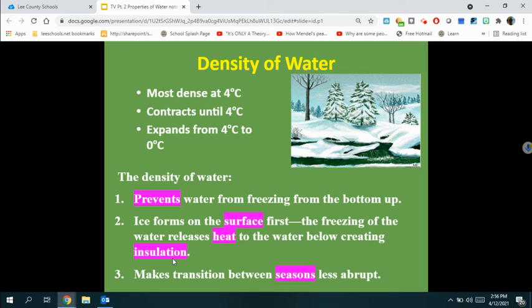So for number 2, when it's talking about the ice creating insulation, that is why fish and other marine organisms can live in a frozen lake.